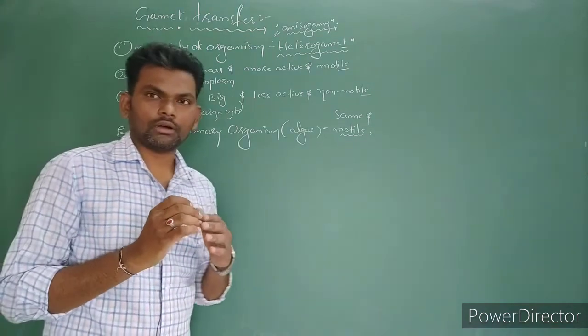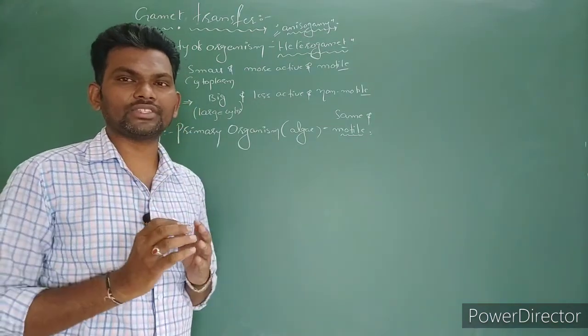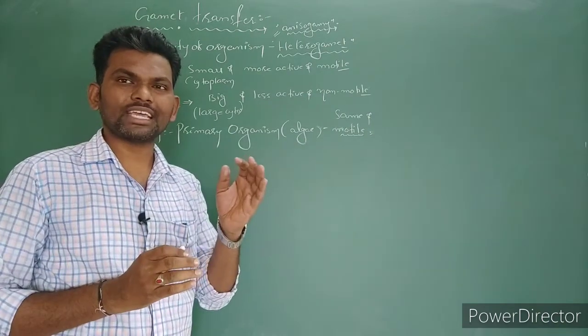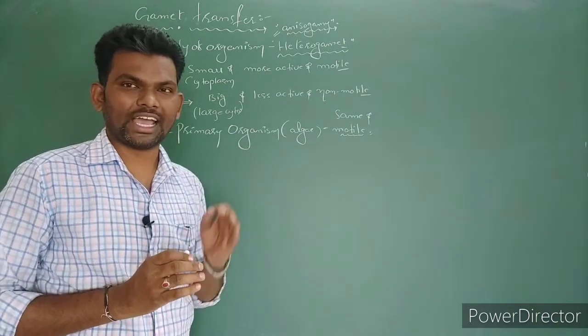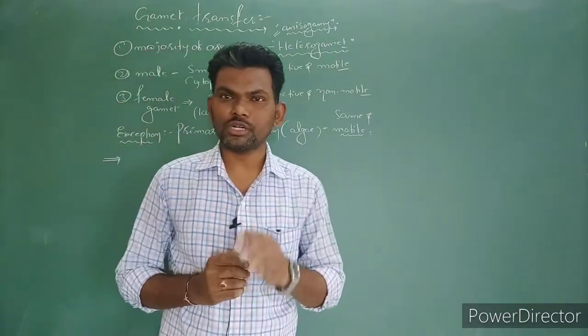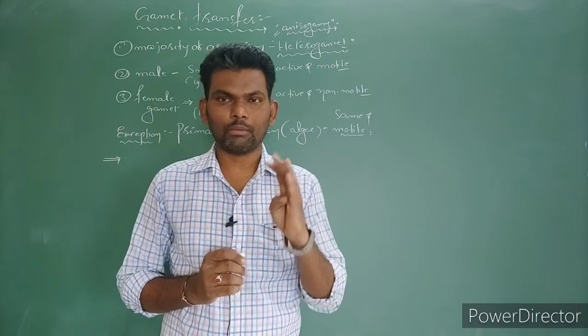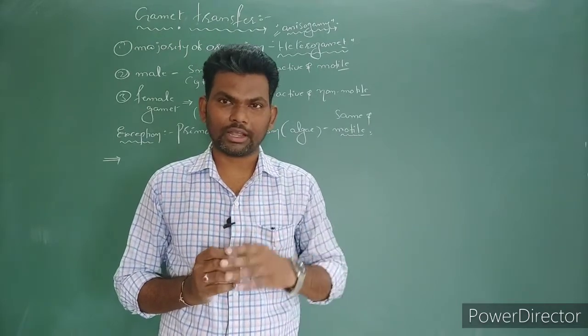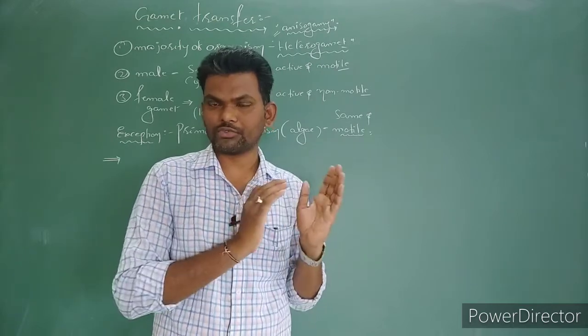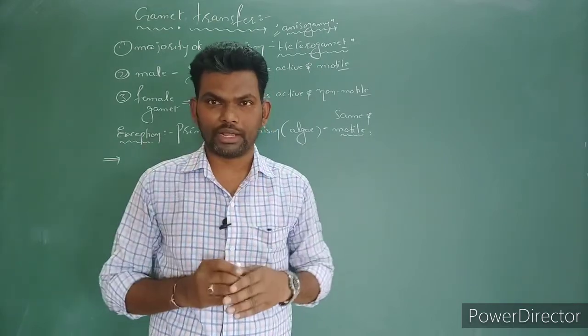Next. So generally, gamete transfer. Actually one external medium is needed to transfer the male gamete to reach the female gamete. Most of the cases water acts as the external medium. For example, bryophyta, pteridophyta, algae, which compulsorily depend upon water for transfer of the male gamete to reach the female gamete.